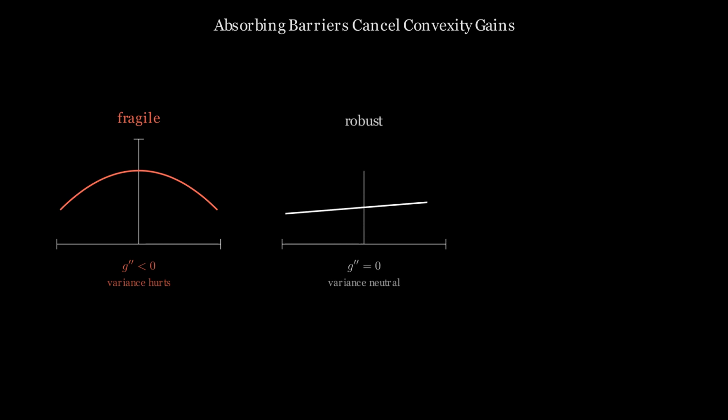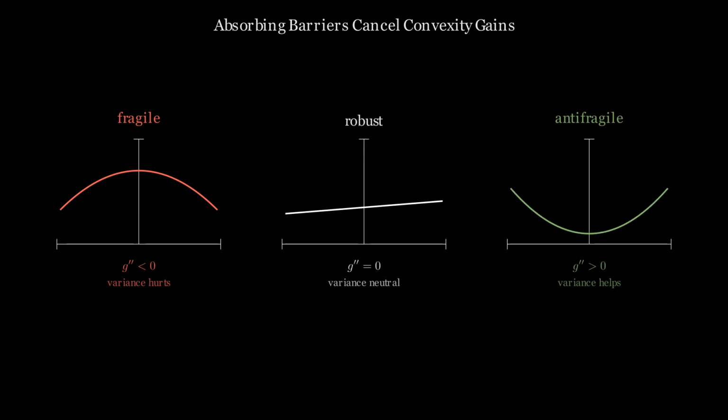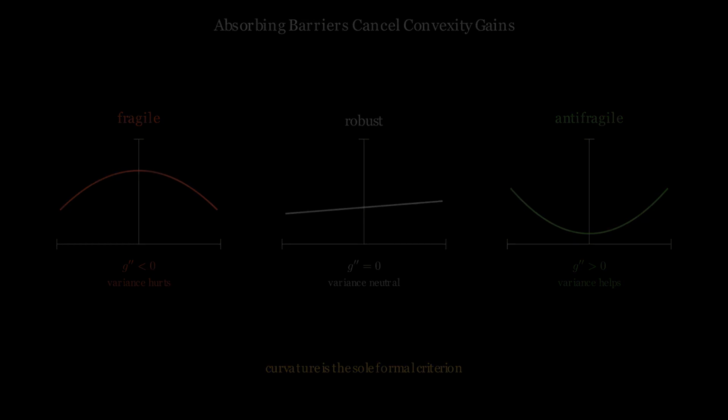Convexity is a local property. It describes what happens near a given point, but absorbing barriers are global constraints. A sufficiently large downward shock can cross the barrier. Once crossed, the system does not return. The expected gain from the convex upside becomes irrelevant.